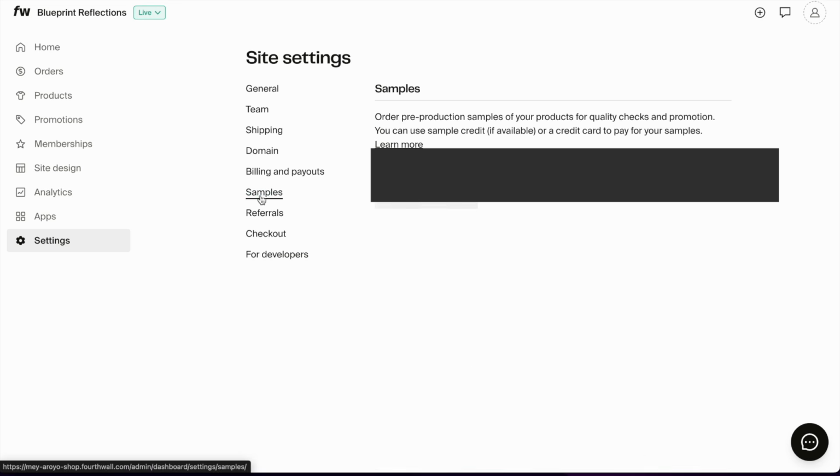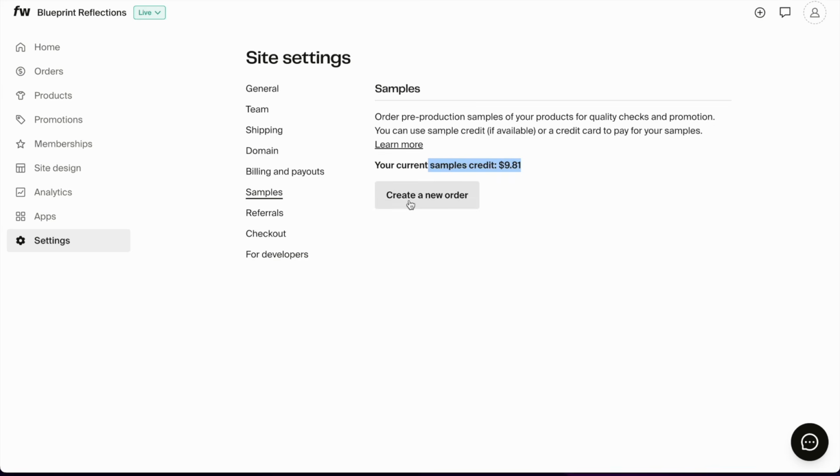Interesting. Okay, samples. This is where you can see your sample credit and create a new order of samples to order. Referrals is only something for people who are officially affiliates with Fourthwall like me.